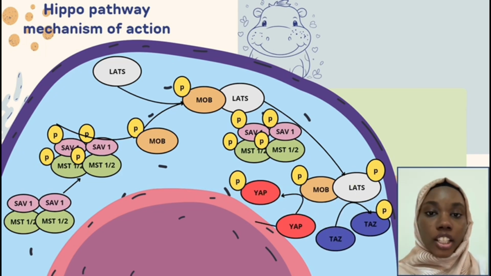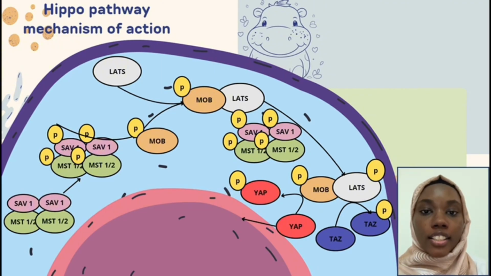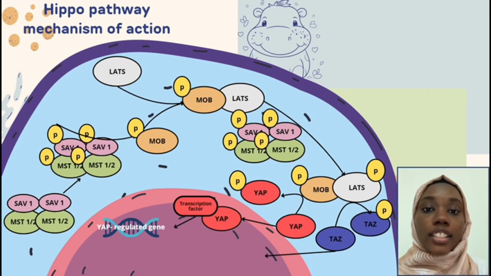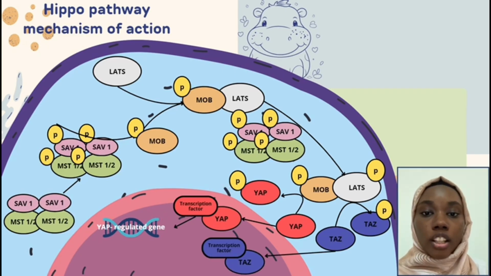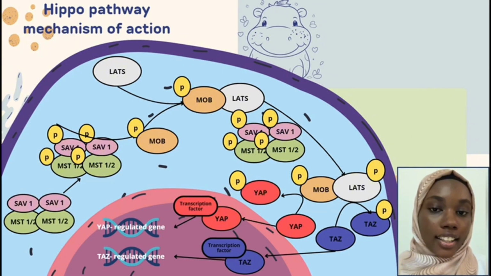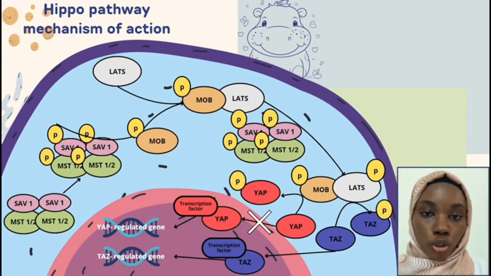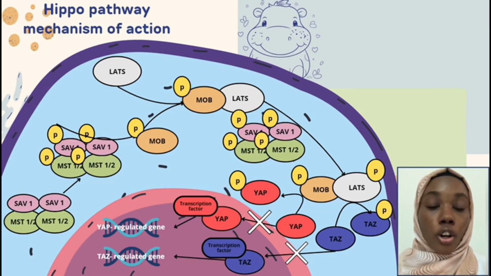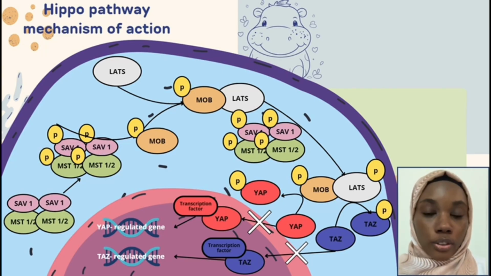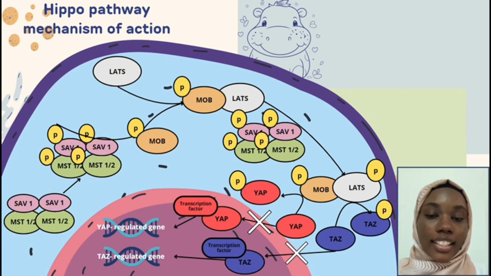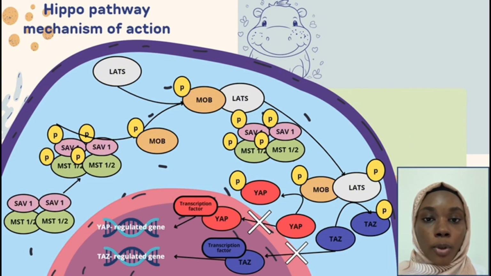co-activators. In their unphosphorylated states, YAP and TAZ enter the nucleus freely and function as transcriptional co-activators for genes that code for mitosis, such as the cyclin E gene, which drives the cell from the G1 to the S phase. In their phosphorylated states, however, YAP and TAZ are deactivated and can no longer go into the nucleus. They either undergo cytoplasmic retention or degradation. This results in no transcription of the genes mentioned. Therefore, it is a stop signal for mitosis in the cell. And this is how the organ size is controlled through the Hippo signaling pathway.